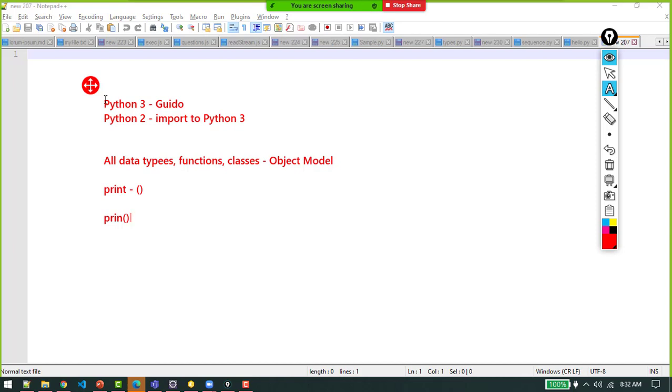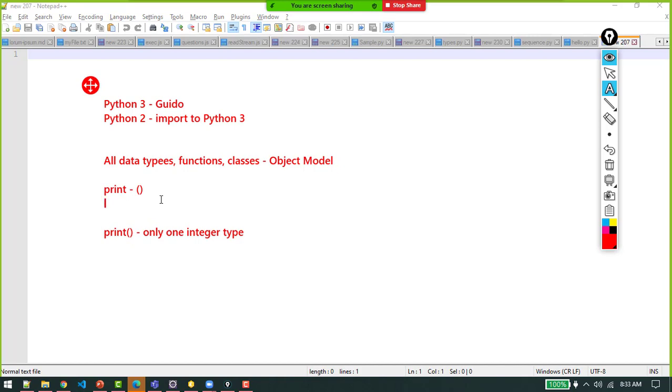So small changes, but there are many changes, and Python 3 is considered to be the one that every project should be using. For example, Python 2 had separate types for integers and long integers like Java has. Python 3 says you should have only one integer type. Why one integer type? You'll get that answer also. So these differences we should know, that Python 2 had different data types for different kinds of data that we may come across in our project.